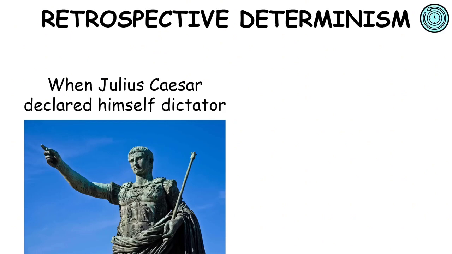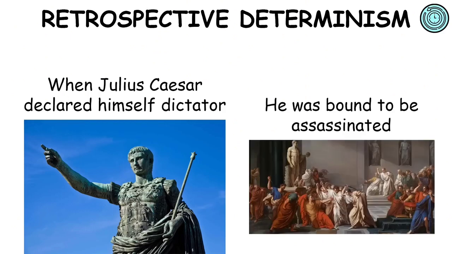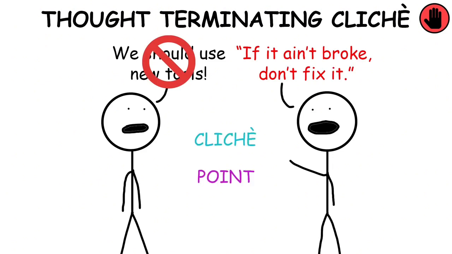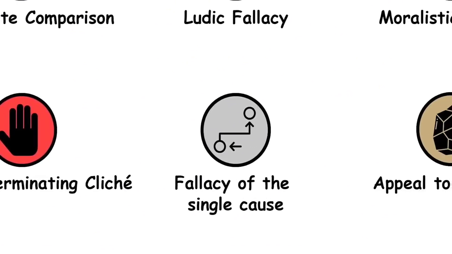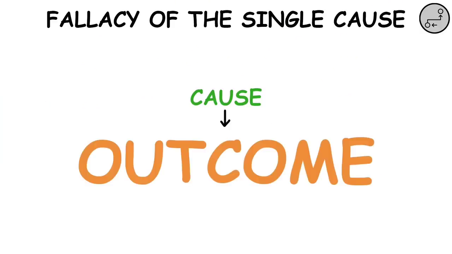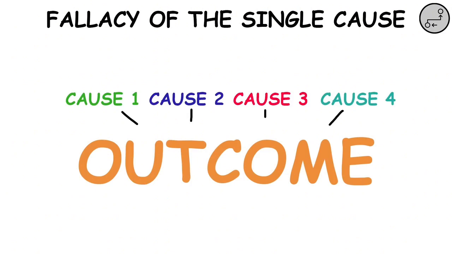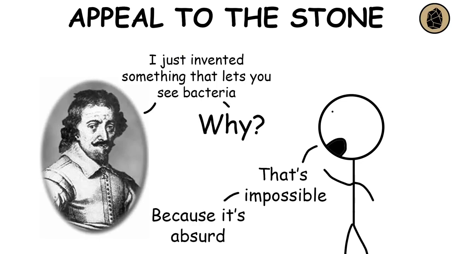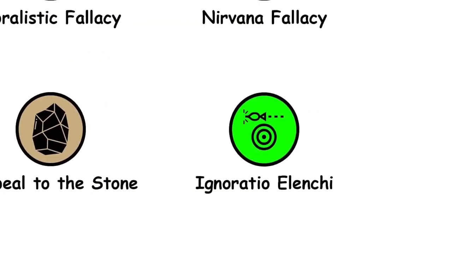Retrospective determinism. It's the thought that because something happened under some circumstances, it was therefore bound to happen due to those circumstances. Thought-terminating cliché. It's a form of loaded language, often passing as folk wisdom, with the function of stopping an argument from proceeding further, ending the debate with a cliché rather than a point. Fallacy of the single cause. It occurs when it is assumed that there is a single, simple cause of an outcome, when, in reality, it may have been caused by a number of small causes. Appeal to the stone. It happens when a dismissal is made by stating or reiterating that the argument is absurd without providing further argumentation.